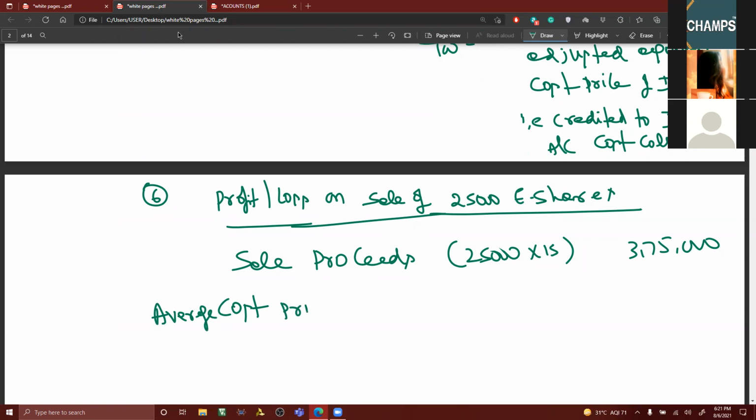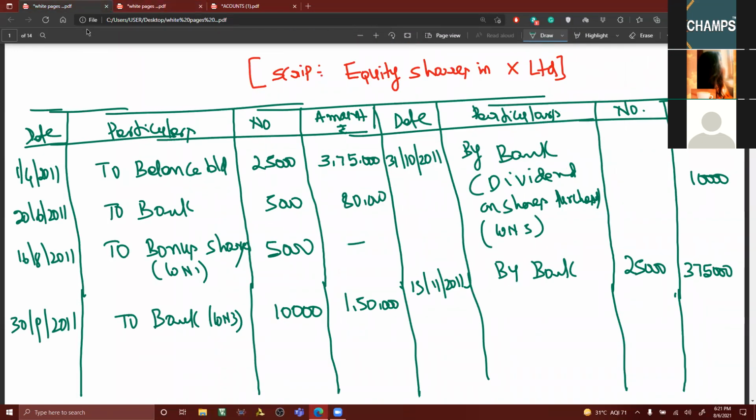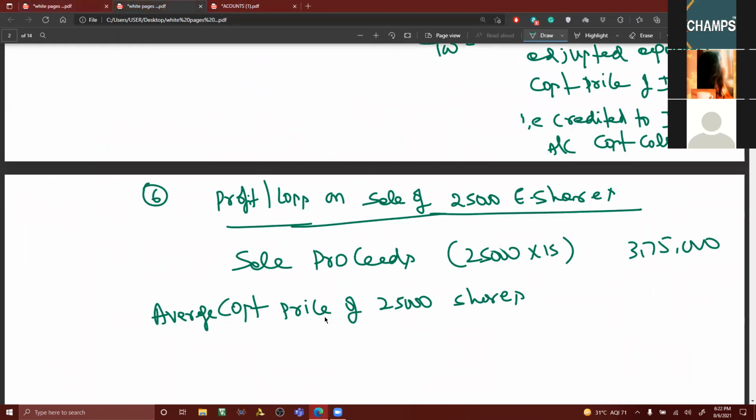Average cost price of 25,000 shares means you should take 3,75,000 plus 80,000 plus 1,50,000 minus 10,000, because it will reduce your cost, divided by total number of shares, 25,000 plus 5,000 plus 5,000 plus 10,000, 45,000, into number of shares sold. You can get the average cost price also.